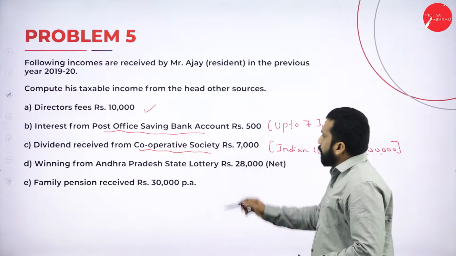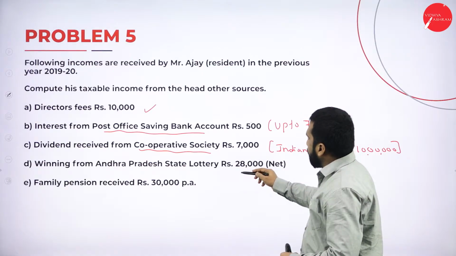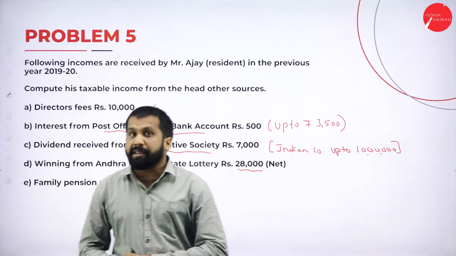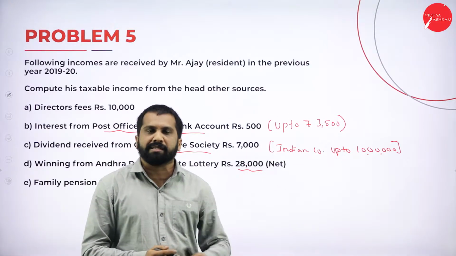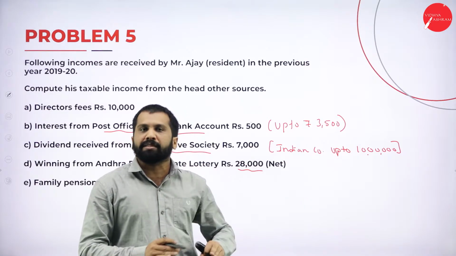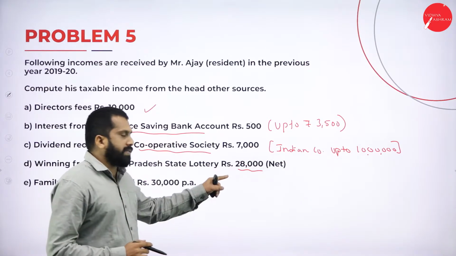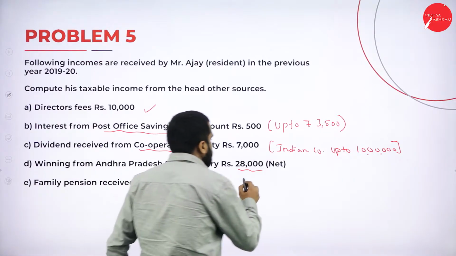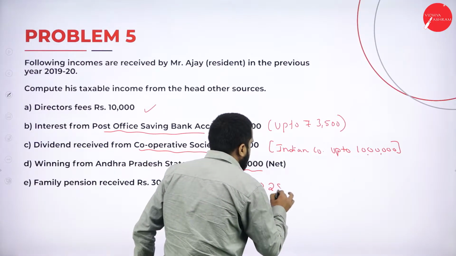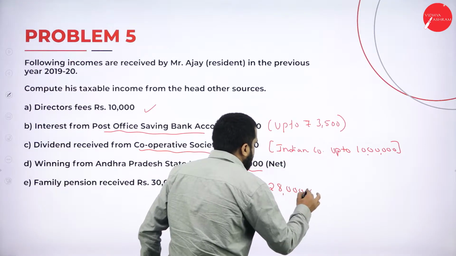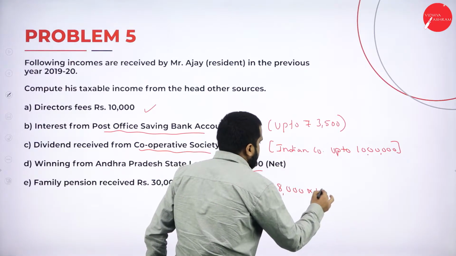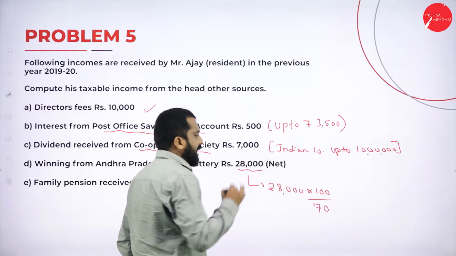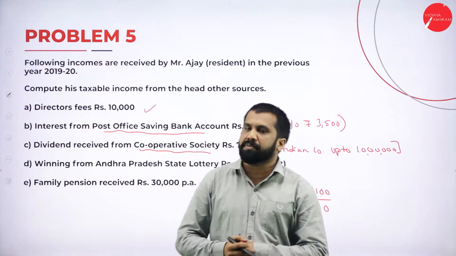Then, winning from Andhra Pradesh State Lottery, 28,000. They have given 28,000. So what is the limit? Up to 10,000, no tax. But here it is 28,000 and in the bracket they have mentioned net. What you are supposed to do? 28,000 multiplied by 100 whole divided by 70. This is the calculation you are supposed to do.